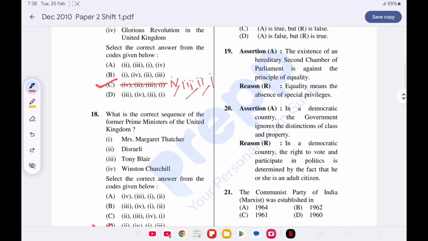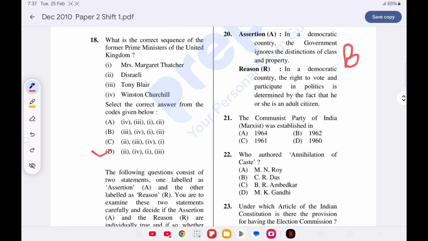Now, question number 19 is assertion reason. Assertion: the existence of a hereditary second chamber of parliament is against the principle of equality. Reason: equality means the absence of special privileges. Option 1 is correct. Both the statements are true, and R is the correct explanation of A. Question number 20. Same assertion reason. Assertion: in a democratic country, the government ignores the distinction of class and property. Reason: in a democratic country, the right to vote and participate in politics is determined by the fact that he or she is an adult citizen. Option B is correct. Both the statements are true, but R is not the correct explanation of A.